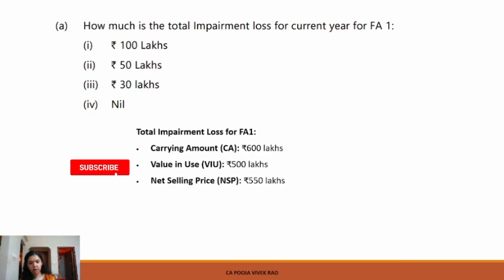So first we will have to compute the recoverable amount. The recoverable amount is higher of value in use and net selling price. So in this case, since the net selling price is greater than the value in use, the net selling price will be the recoverable amount. So the recoverable amount is rupees 550 lakhs.